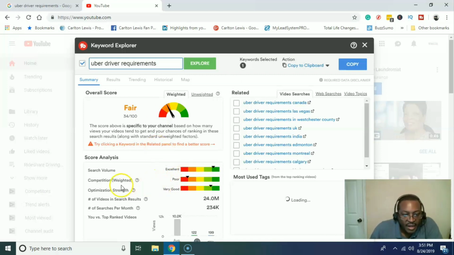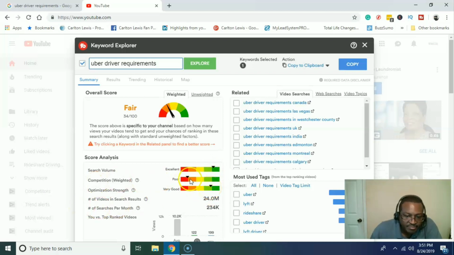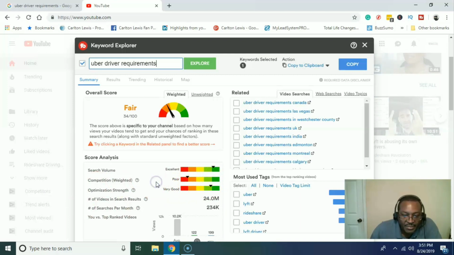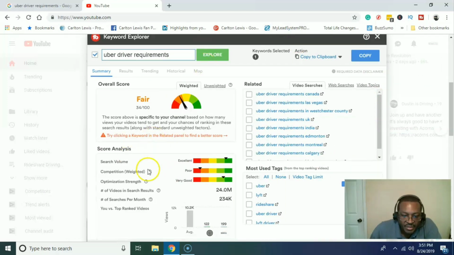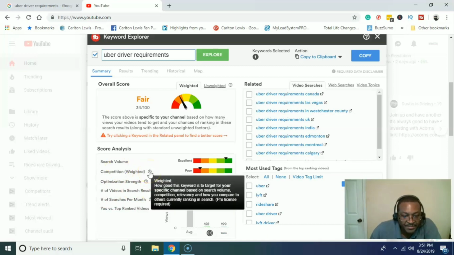All right, so competition wise, it's okay, but it has a great search volume and it can be optimized really well. So I'm not really tripping on the competition so much. Let's see if we can move this up a little bit. Okay, so here it says it gets about 234,000 searches per month. Number of videos in the search results, 24 million. All right, so that's why it says it has a high competition, right?